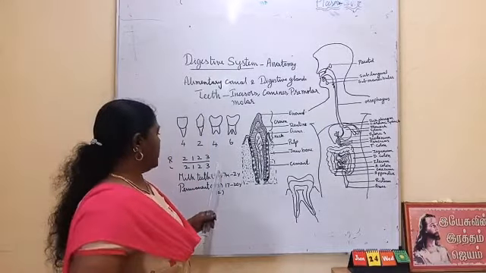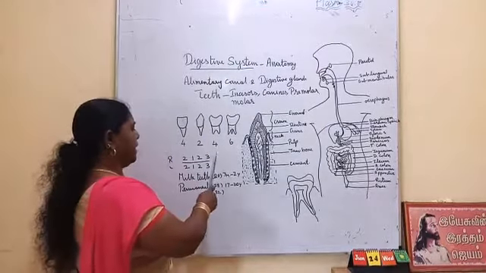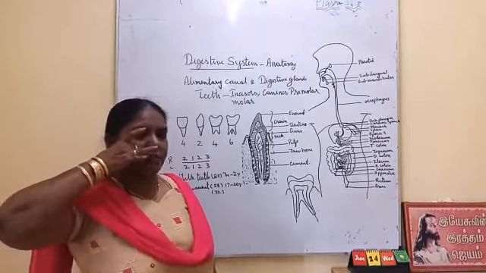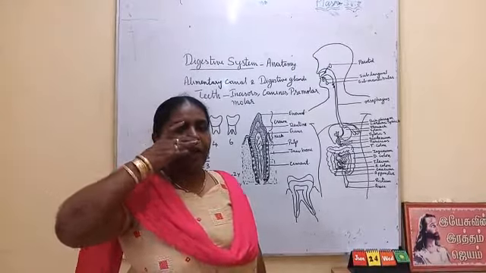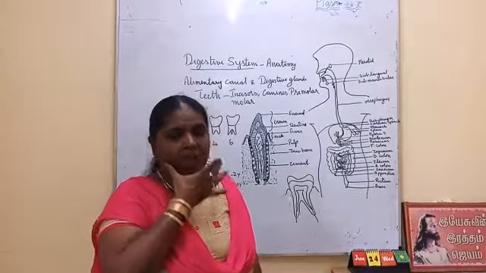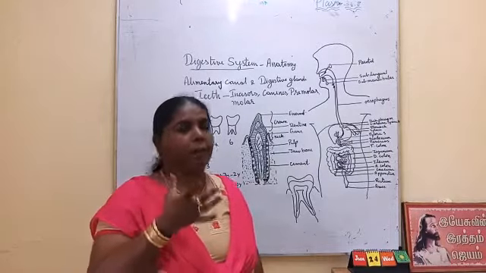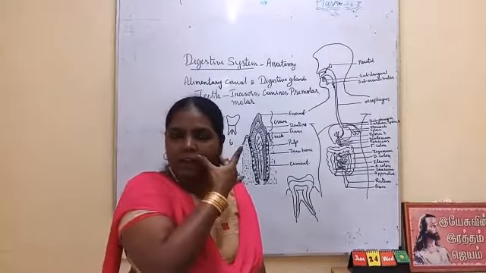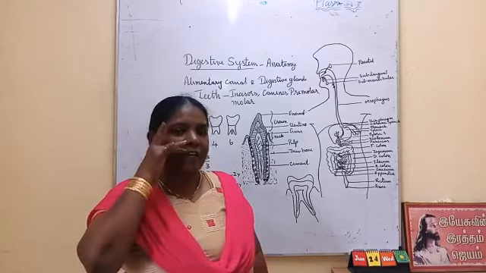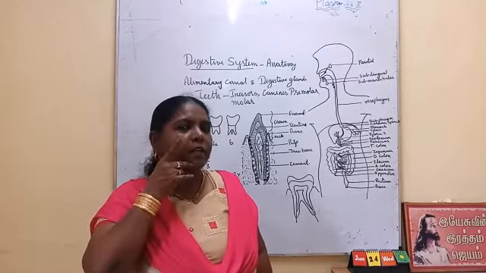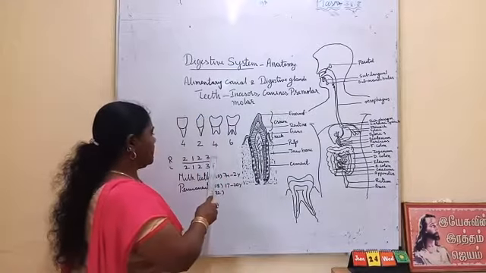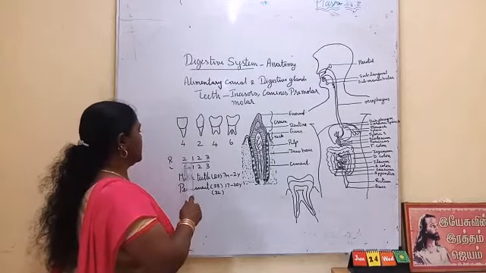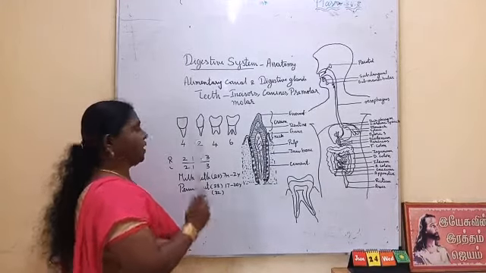So this is how they write the dental formula. It is written for one particular quarter. Upper jaw 16, lower jaw 16; I am talking about the permanent teeth. If the upper jaw is affected on the left side, they write on this side; if affected on the right side, they write on this side. This line denotes the upper jaw, and this one denotes the lower jaw. So: 2 incisors, canine 1, premolar 2, molar 3.